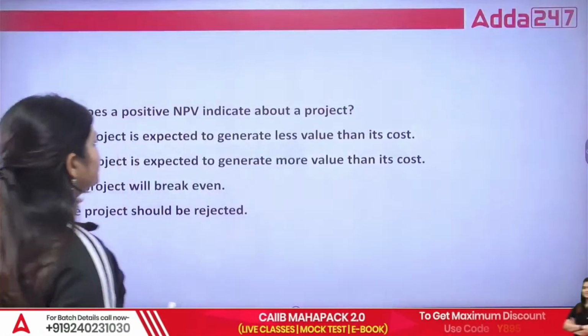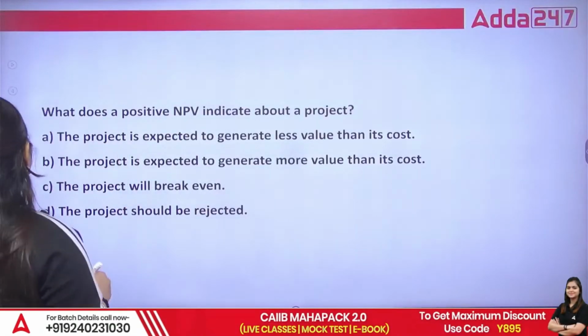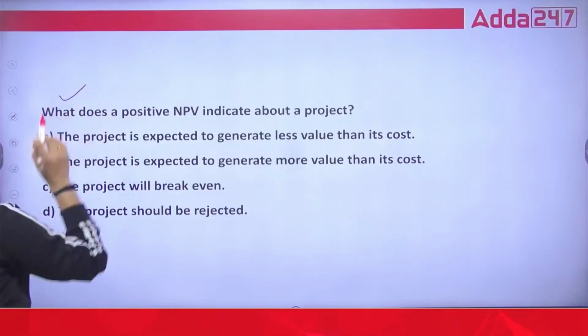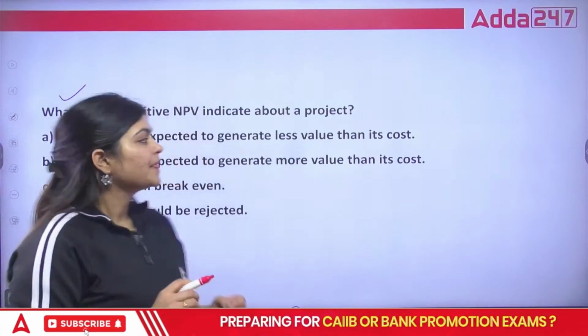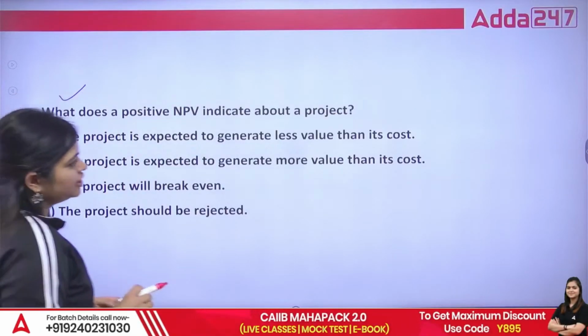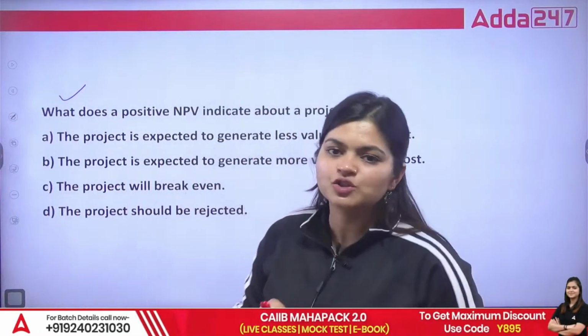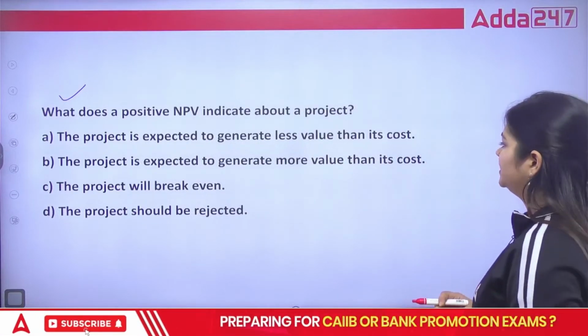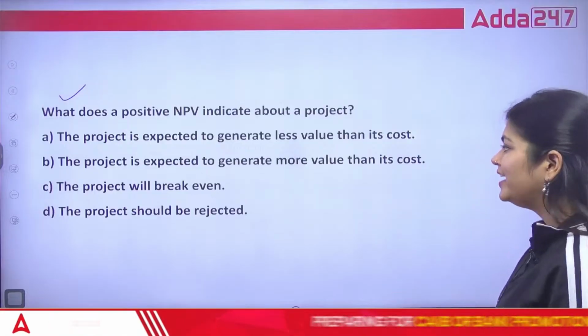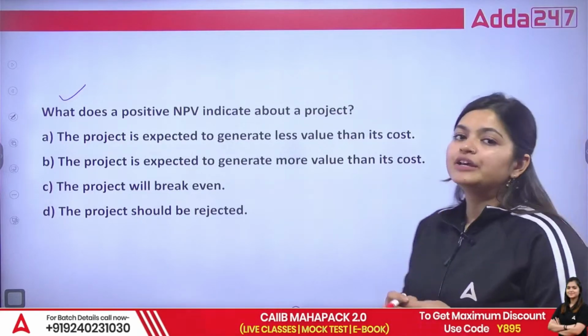So the first question, as you can see here, is about NPV. They are asking: what does a positive NPV indicate about a project? A, the project is expected to generate less value than its cost. B, the project is expected to generate more value than its cost. C, the project will break even. D, the project should be rejected.